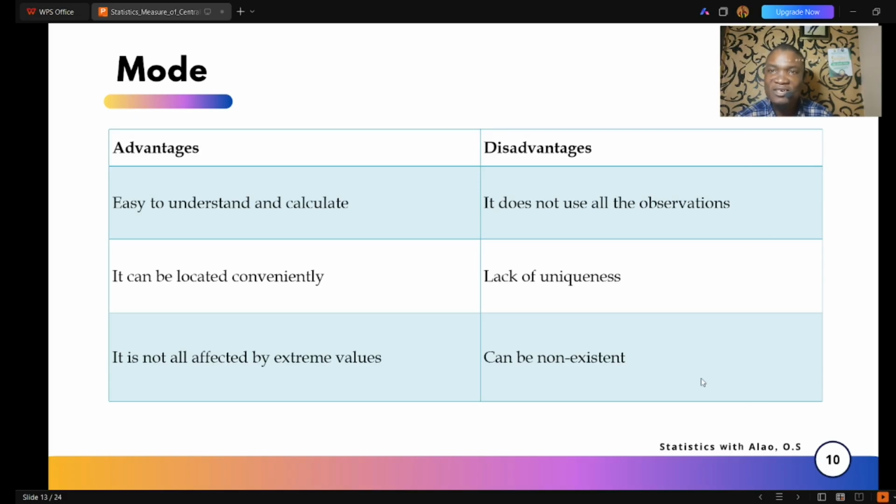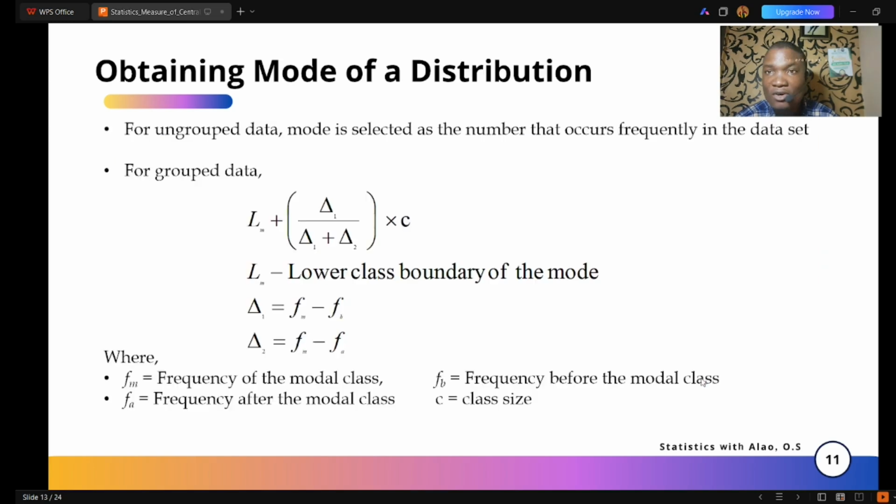All right, so up next we want to look at how we obtain the mode from a distribution, be it grouped or ungrouped data. Calculating the mode of ungrouped data is very easy. All you need to do is observe the data and select the number that occurs most frequently. If you check it and see this is the one occurring frequently, go for it.